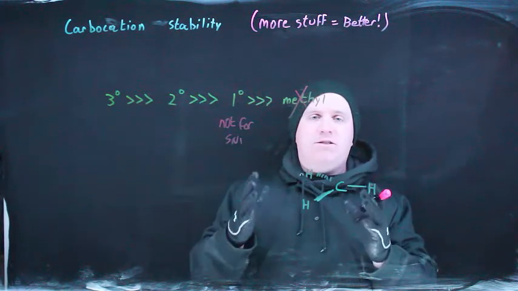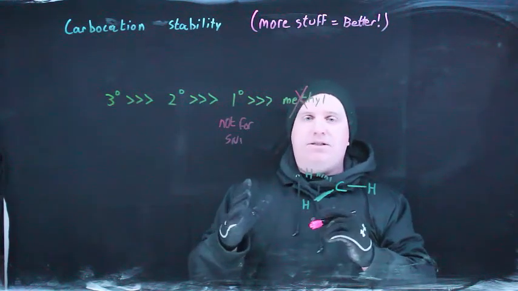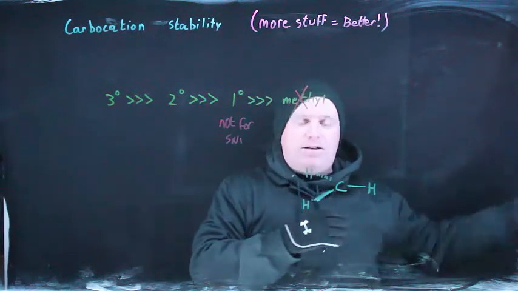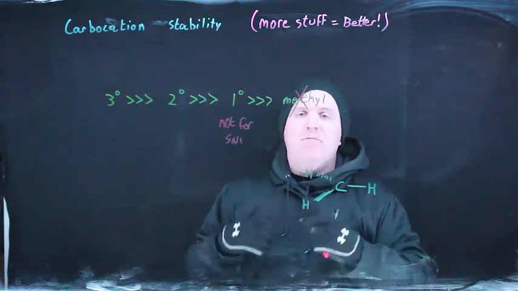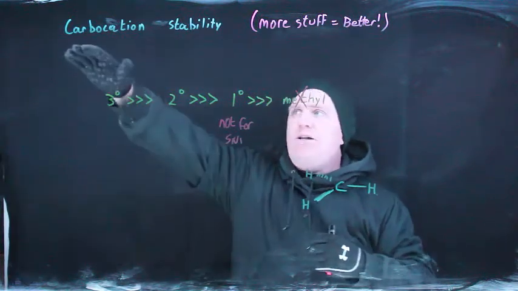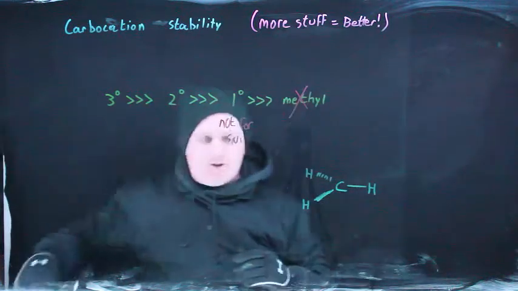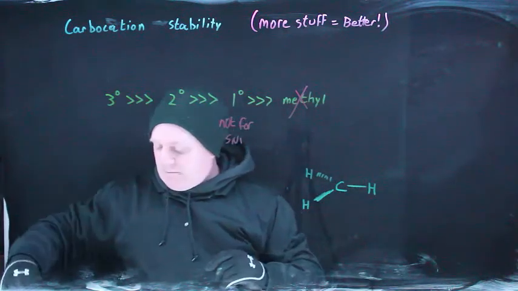And so the trends for SN1 and SN2 are precisely opposite, and that is because in an SN2 reaction you are actually colliding, and that displacement happens better with smaller things. But with SN1 you're trying to stabilize a carbocation, and carbocations are more stable when you have more stuff around them. Now, to illustrate why that is, you need to consider a methyl carbocation.